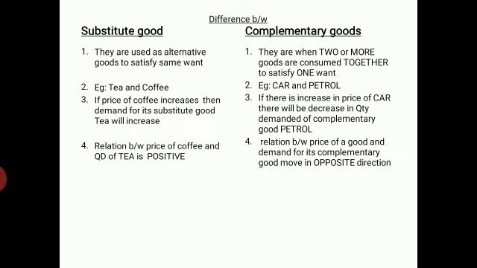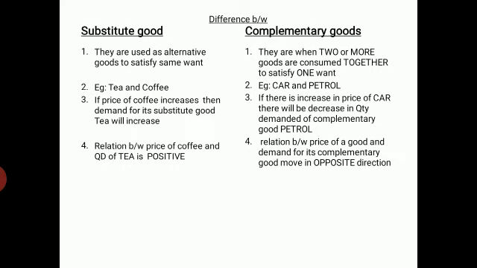Then substitute goods example is tea and coffee. You can either consume tea or you can consume coffee. Alternative goods. Complementary goods example is car and petrol. If you have to use a car, you require petrol, without which the car will not run. So these are complementary to each other.